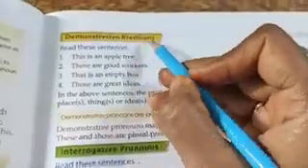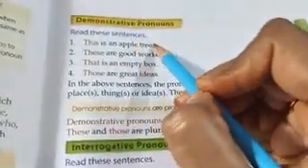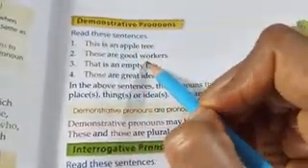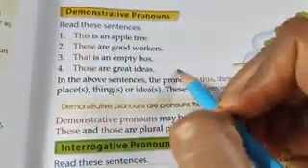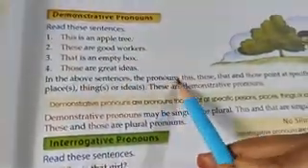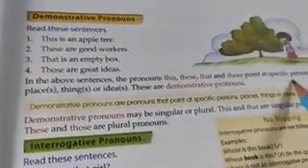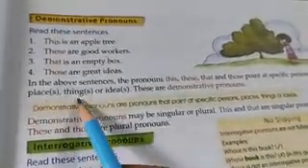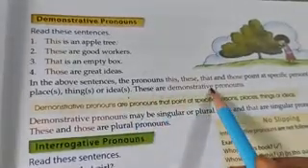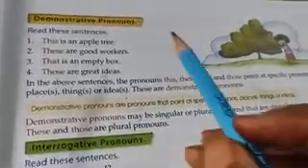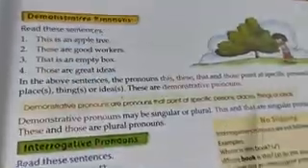Okay. Now see the next, demonstrative pronoun. Read this sentence. This is an apple tree. These are the good workers. That is an empty box. Those are the great ideas. In the above sentences, the pronouns this, these, that and those point to a specific person, place, thing or idea. These are the demonstrative pronouns. When you are indicating a particular person or thing, that is called a demonstrative pronoun.